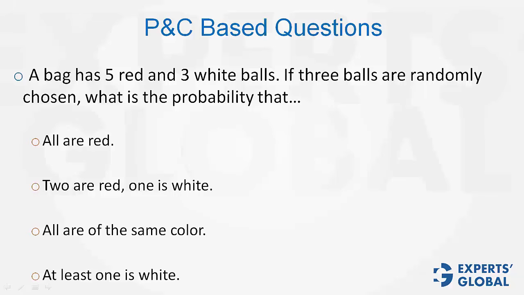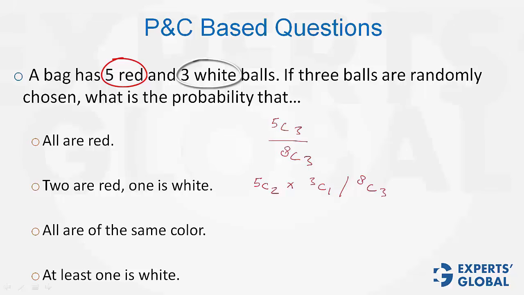Out of 8 balls, 3 are being chosen. Therefore, the denominator in all the questions is going to be 8C3. All are red. That means that out of 5 red balls, 3 are being chosen. This is the first answer. Next, 2 red, 1 white ball. So out of 5 red balls, 2 are chosen simultaneously. So, multiplication sign. Out of 3 white balls, 1 white ball is chosen. Denominator continues to be 8C3.